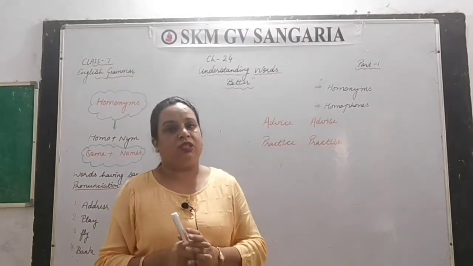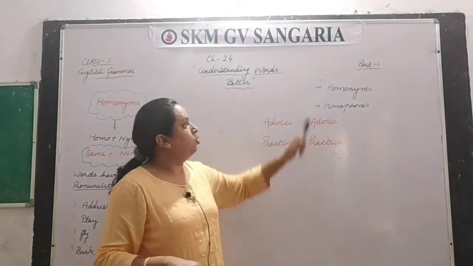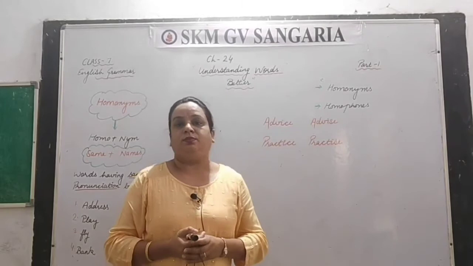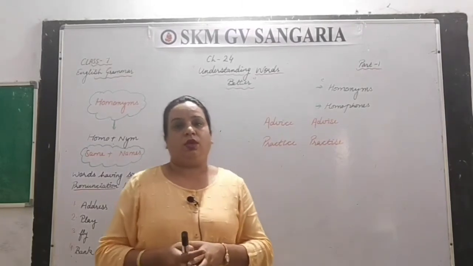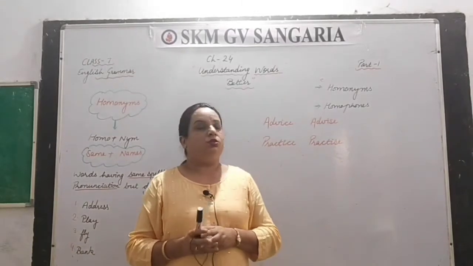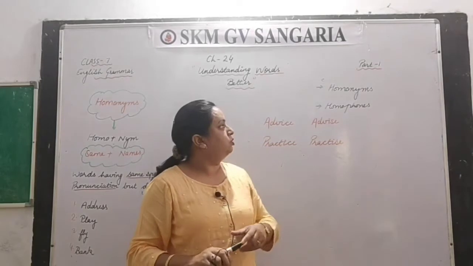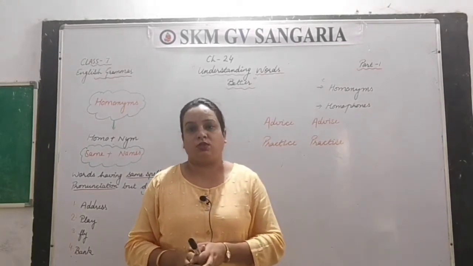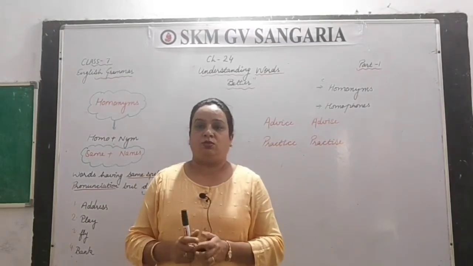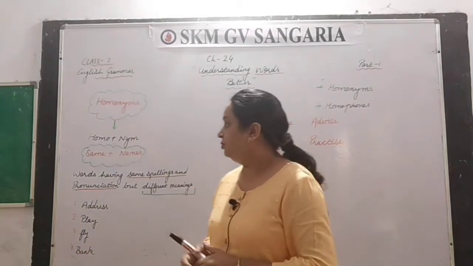So let's talk about these types of words today, which are divided into two parts, homonyms and homophones, in this chapter. That is understanding the words better. A third aspect is also there, known as homograph, but right now we will talk about these two, homonyms and homophones. So please keep a close eye on this and understand it.